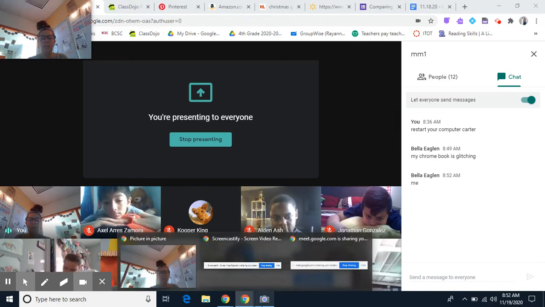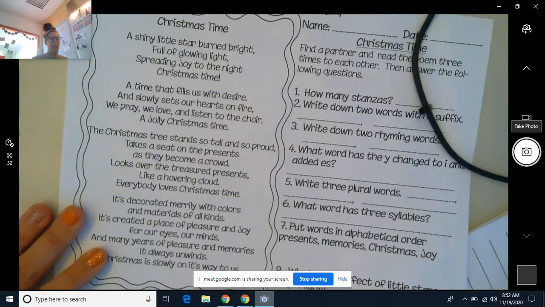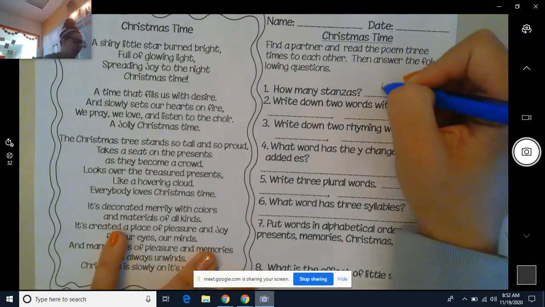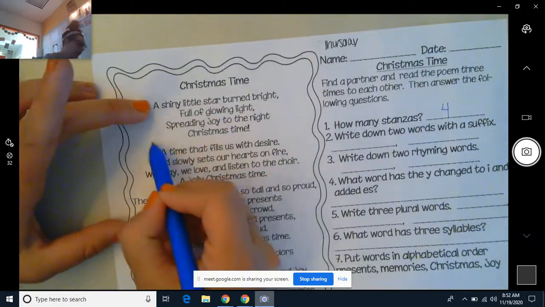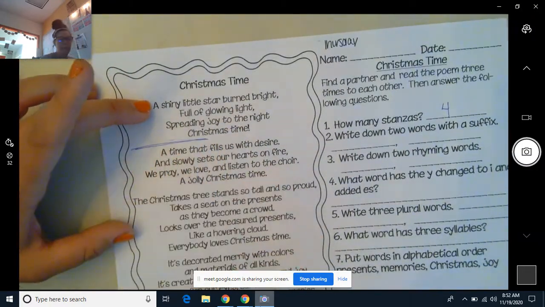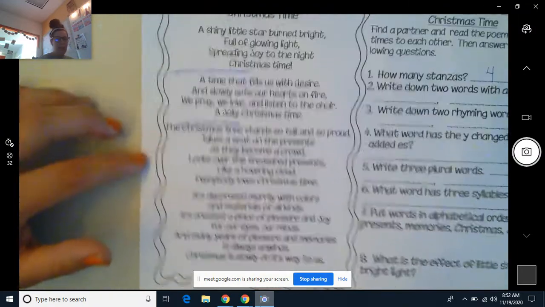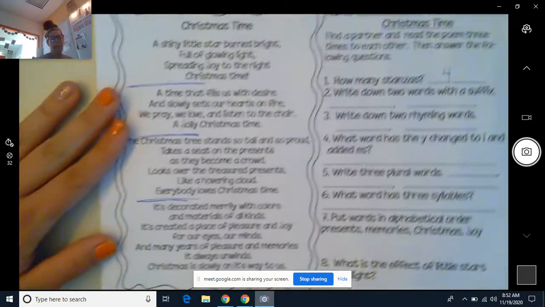Who would like to answer that question? Bella, go ahead. How many stanzas are in this poem right here? 4. Yes, 4. Good job. Thank you. For those that are like, where'd she get that? If you look, this one is grouped together. That's 1 stanza. This one's grouped together. That's 1 stanza. This one's grouped together. That's another stanza. And then we have our last one.